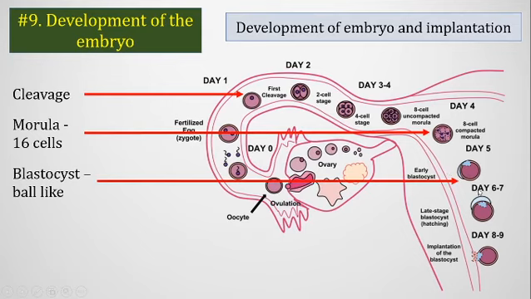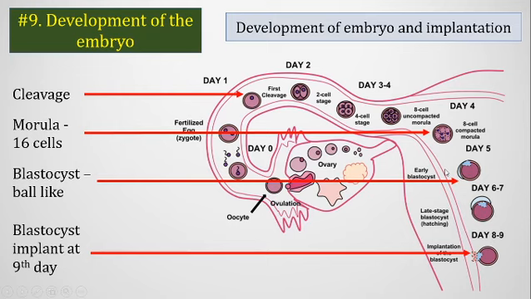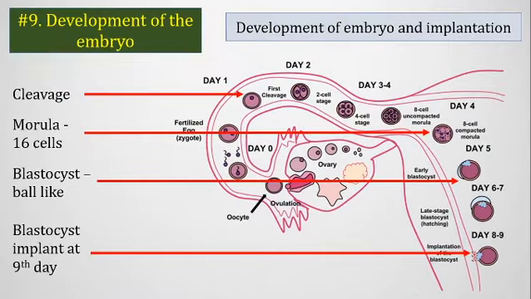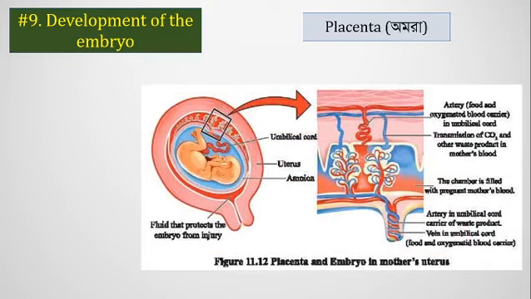This blastocyst further travels towards the uterus, and then at the 9th day of formation of the zygote, the blastocyst attaches to the uterine wall. This phenomenon is called the implantation process. So what happens then after implantation?